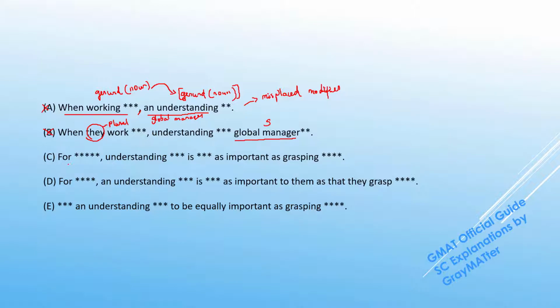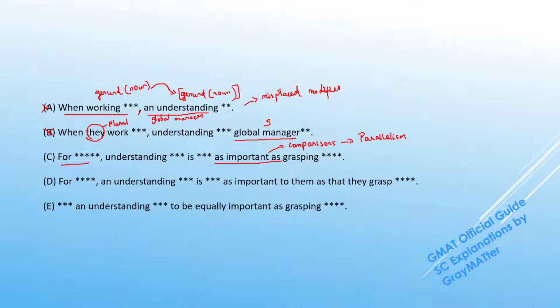Now in C, we have "for these global managers, understanding is as important as grasping." So something that must quickly strike our mind is that when we see constructions like "as important as" or "as much as," we need to quickly think of the concept of comparisons. And comparisons is an aspect of parallelism.